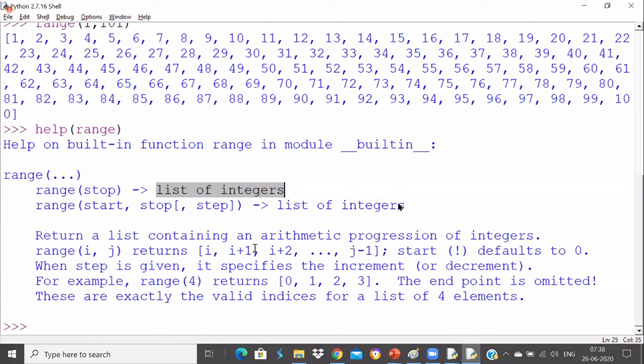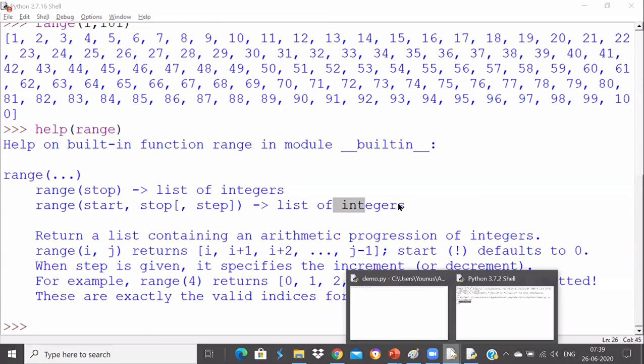The other takes start value, stop value, and step value, and it also generates a list of integers, as in Python 2.7. The brackets tell that step is optional. By default it will be 1, and it can be changed to 2 or something. And you can see the return type is a list of integers.